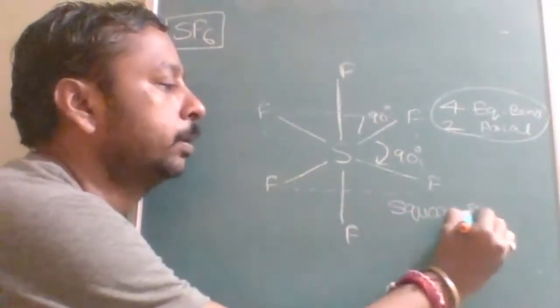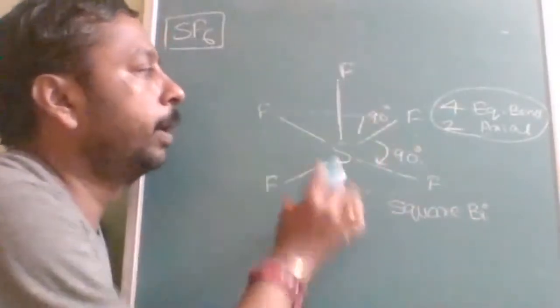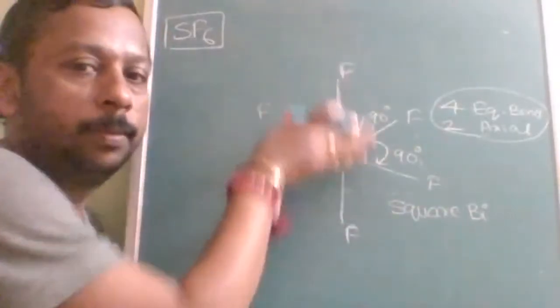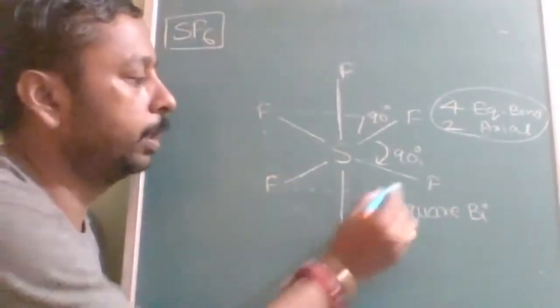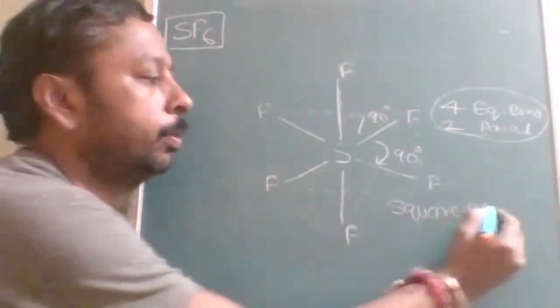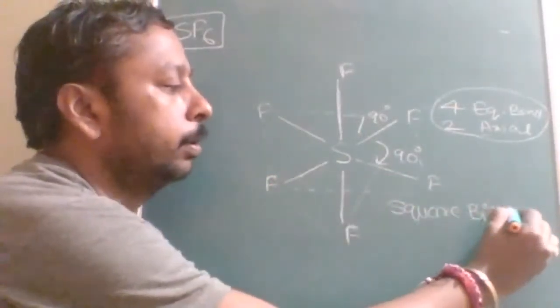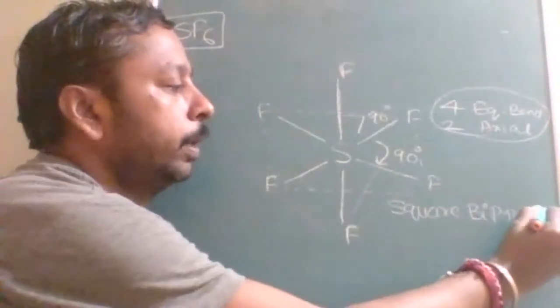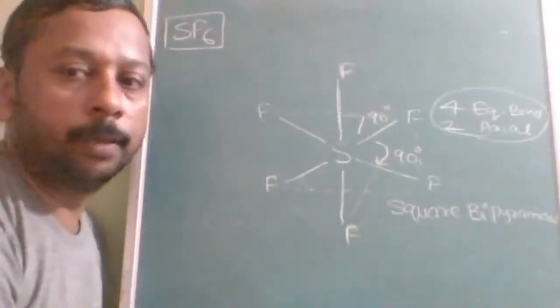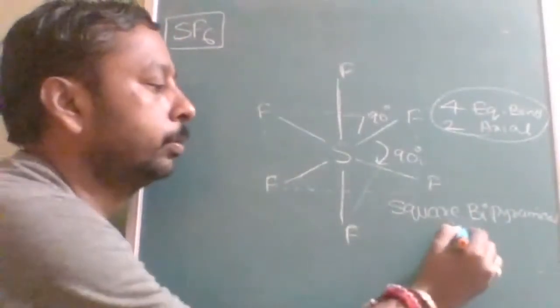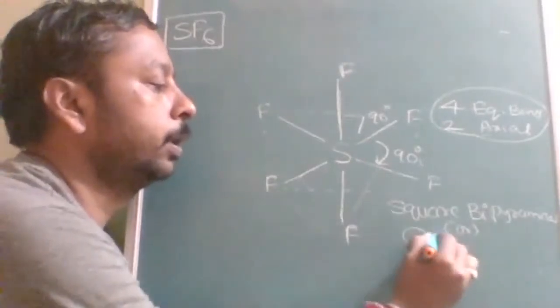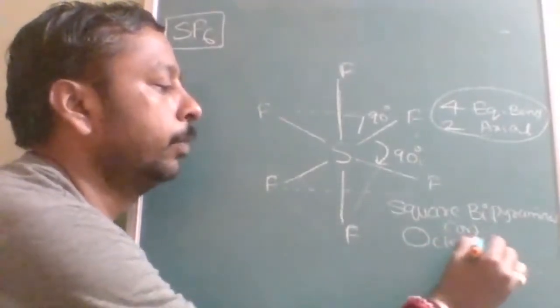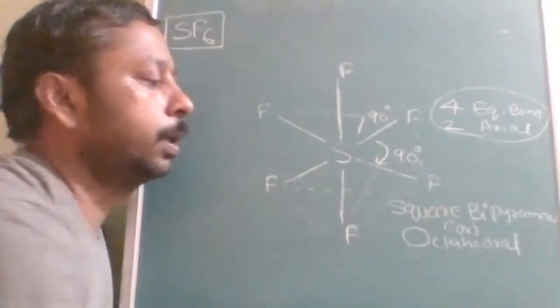What is it called? Square bipyramidal. Square, this is square. Bipyramid means from the top one pyramid, at the bottom one pyramid. This is called a pyramid. So square bipyramidal. It is also sometimes referred to as octahedral.